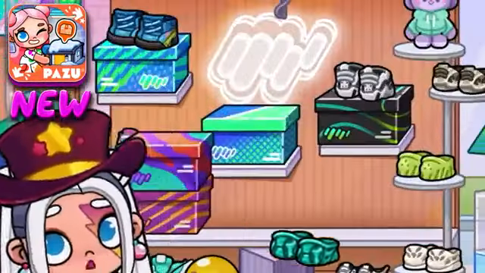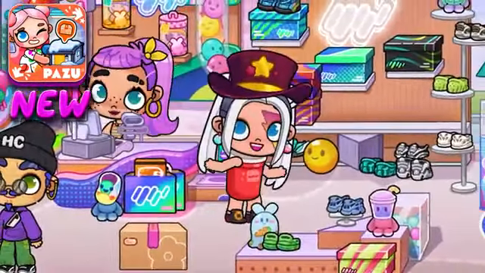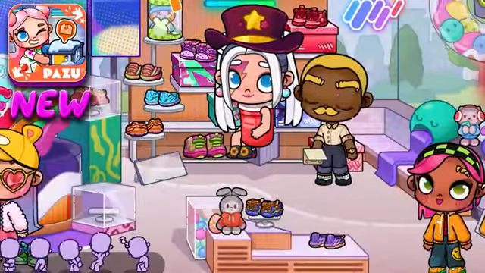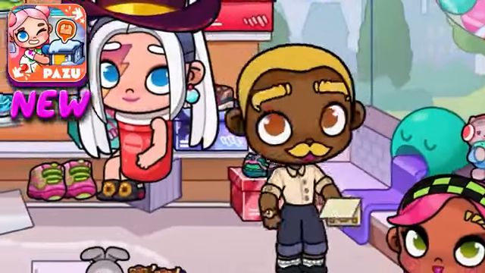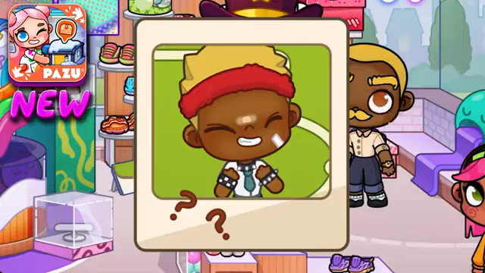Now, this store has a new stylish collection of sneakers. I would buy all of this. And if we go a little to the right, we will see the grandfather I was talking about. This is another secret that was not there before.